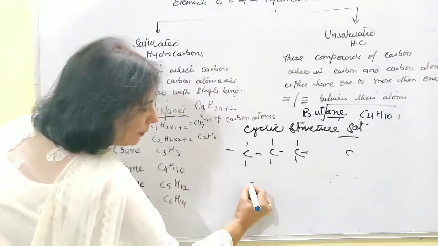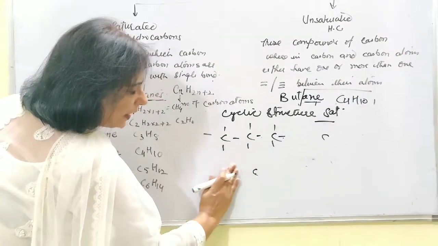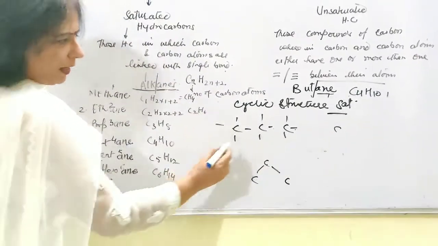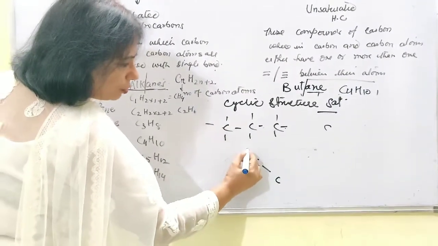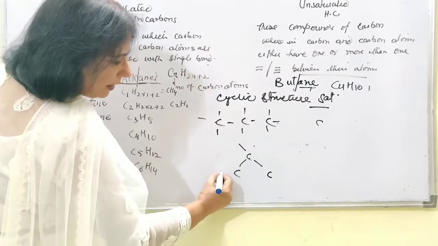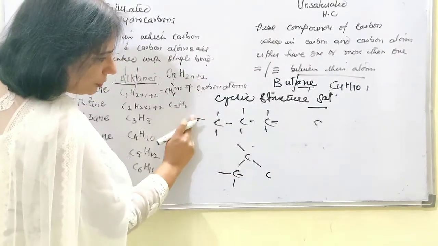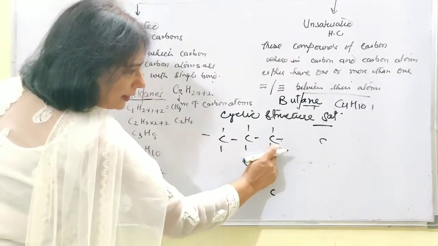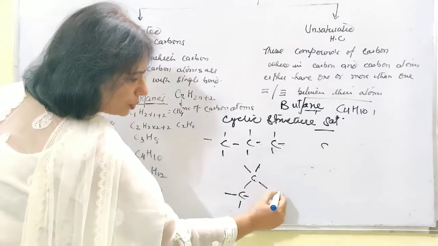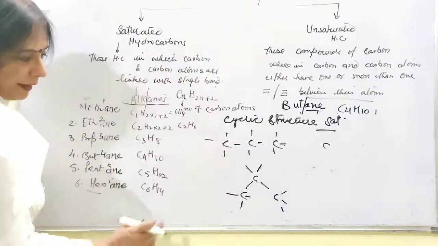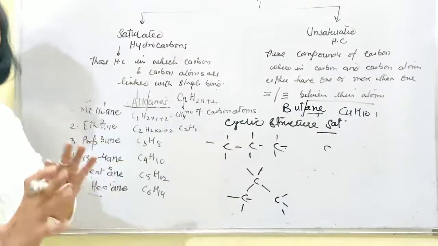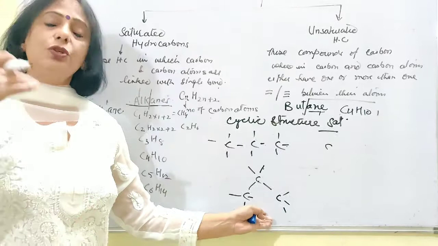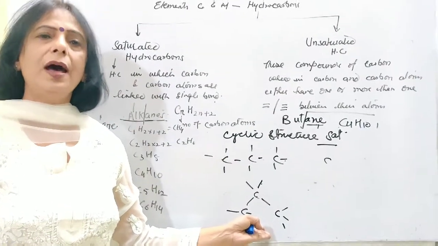Let's bend it. One carbon atom is lying this side, one this side, so they have represented themselves in this way. This carbon atom is having 3 bonds with hydrogen, this carbon atom is having 2 bonds with hydrogen and 2 with carbon, and this carbon atom is having 3 bonds with hydrogen. The bending has simply deformed the structure, otherwise it is also known as a straight structure. You will come to know later on once you go for isomerism.